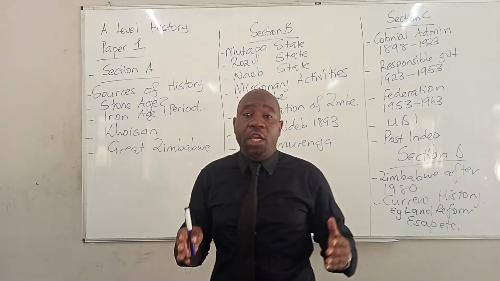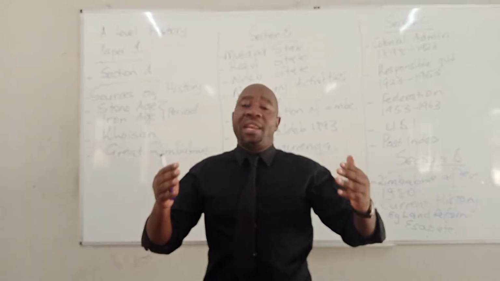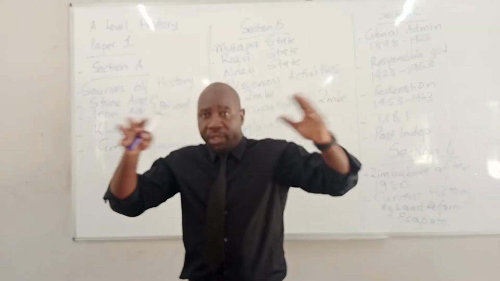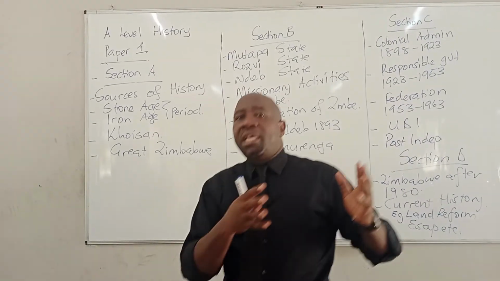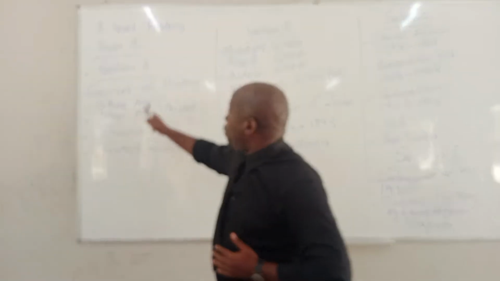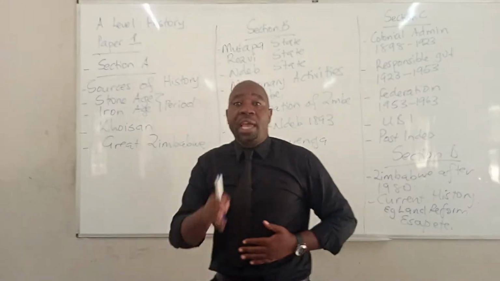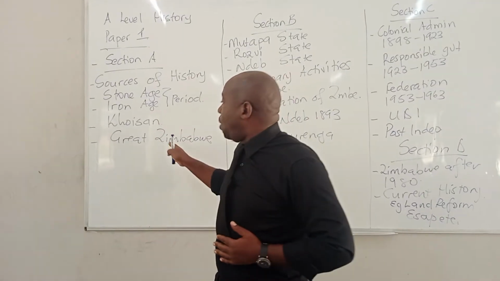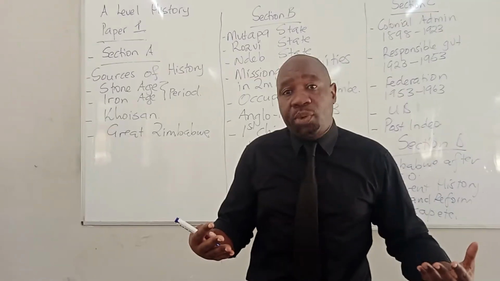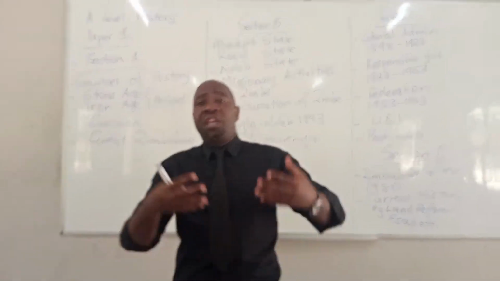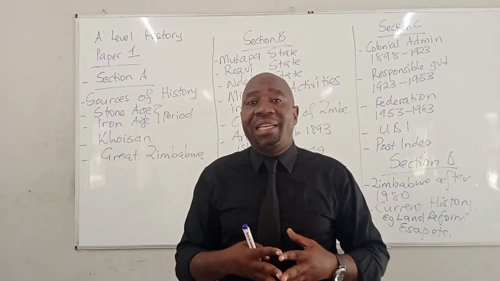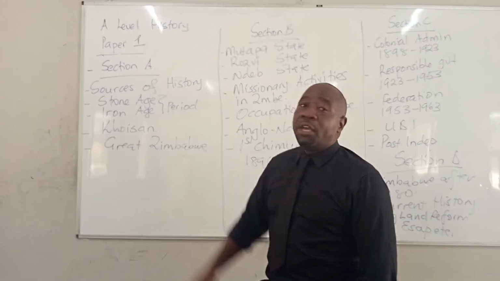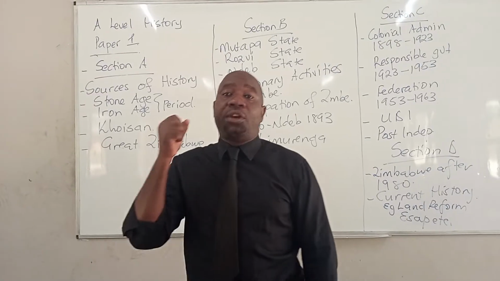Then we also have the Khoi and the San people, the early inhabitants of southern and eastern Africa. We see the San coming from southern Africa, the Khoi coming from East Africa. So we also talk about the Khoi and the San. And we also have a topic on Great Zimbabwe, the first state that we have. We also have the state known as the Mapungubwe state. When Mapungubwe collapsed, a new state was formed, known as Great Zimbabwe.